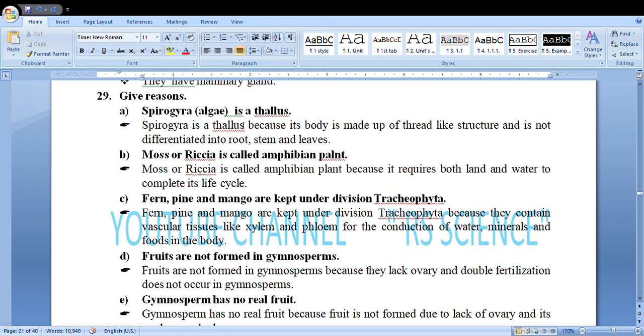Spirogyra is called thallus because its body is made up of thread-like structure that is not differentiated into clearly root, stem, and leaves. Pine, fern, pine, and mango are kept under division Tracheophyta because all of them have vascular tissues like xylem and phloem.